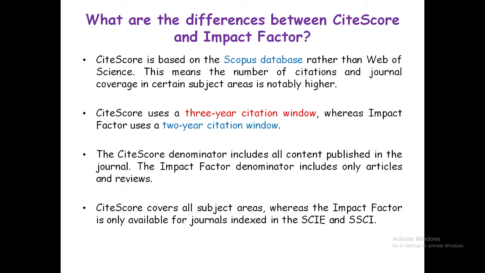The CiteScore denominator includes all content published in the journal. The impact factor denominator includes only articles and reviews. CiteScore covers all subject areas, whereas the impact factor is only available for journals indexed in the SCI and SSCI.